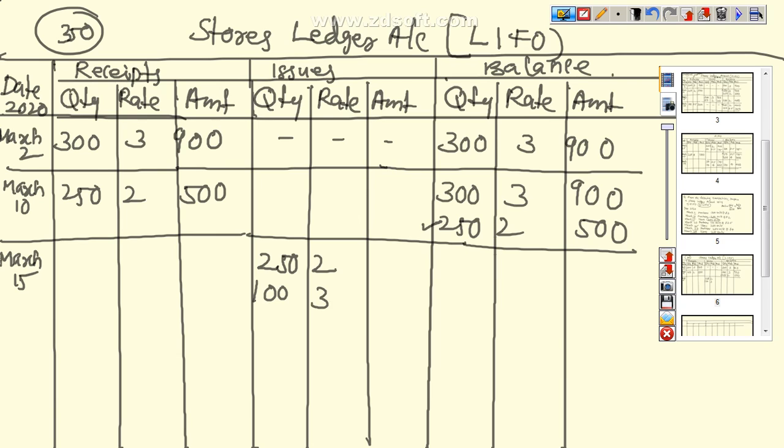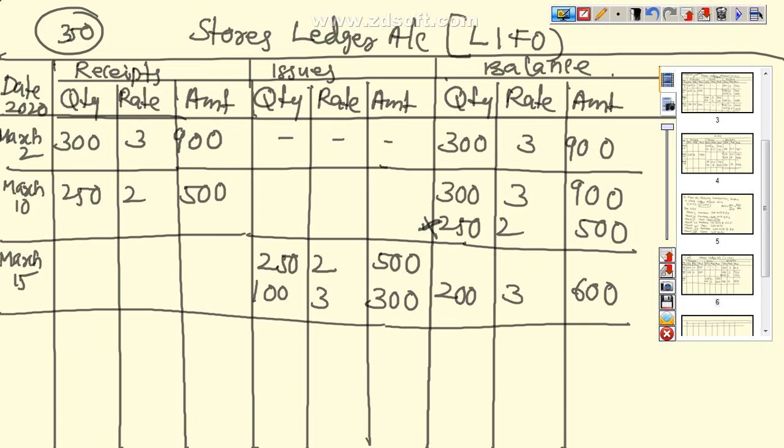So 250 into 2 is equal to 500. 100 into 3 is equal to 300. Now on this particular date, this stock finished, and from here we have taken 100, and the remaining balance here it is 200 at the rate of 3, that is equal to 600.